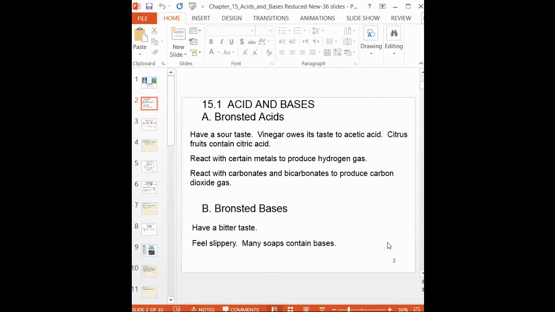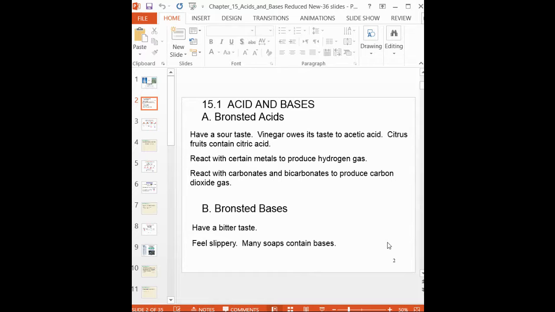So if any compound you see in the book or anywhere is written with H, you can directly say, sir, this is an acid. If you see that there is an OH linked with that compound, you can say this is a base. This is a preliminary definition of acid and base. The second definition is Bronsted acid and base.